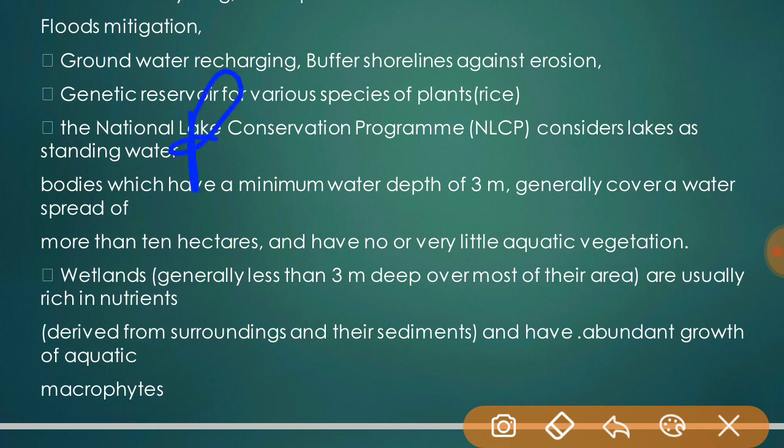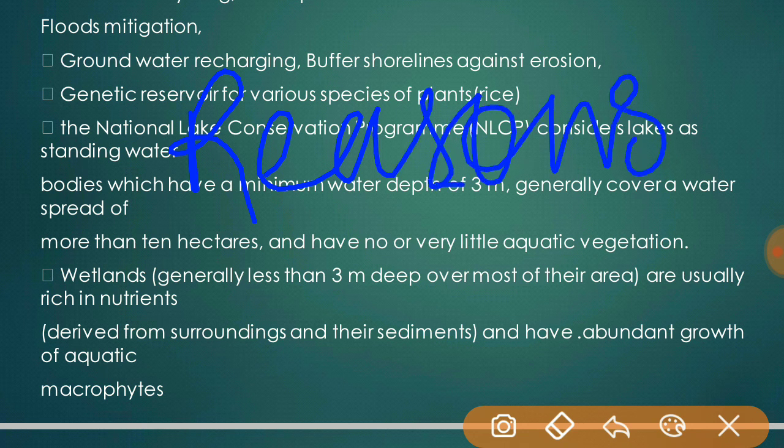There are some reasons for the depletion of wetlands. The reasons are conversion of land for agriculture, overgrazing, removal of sand from beds, aquaculture, habitat destruction and deforestation, pollution, domestic waste, agriculture runoff, industrial effluents, and climate change.